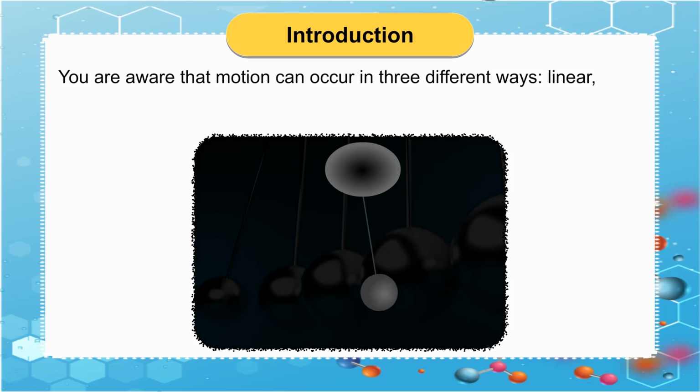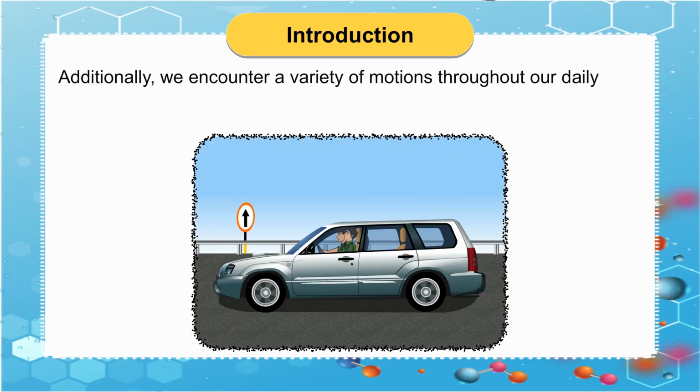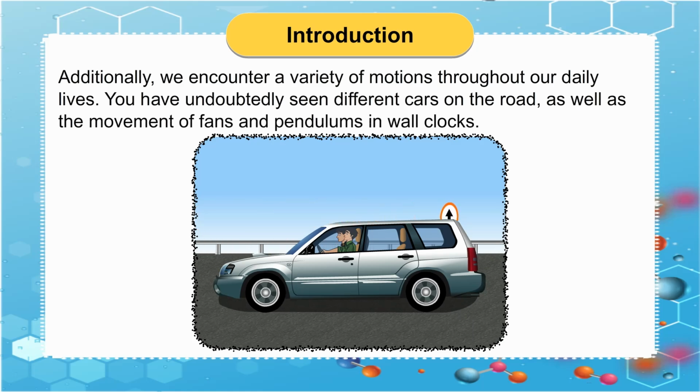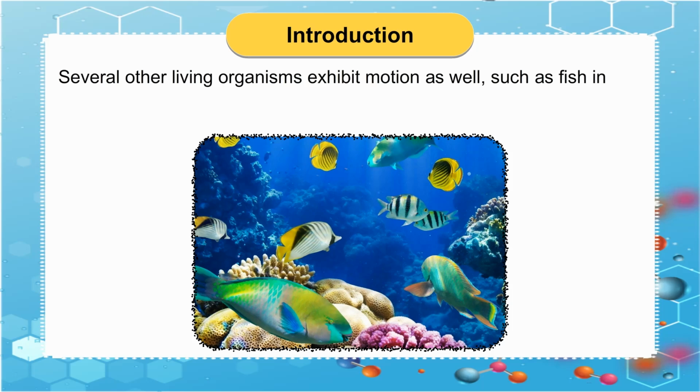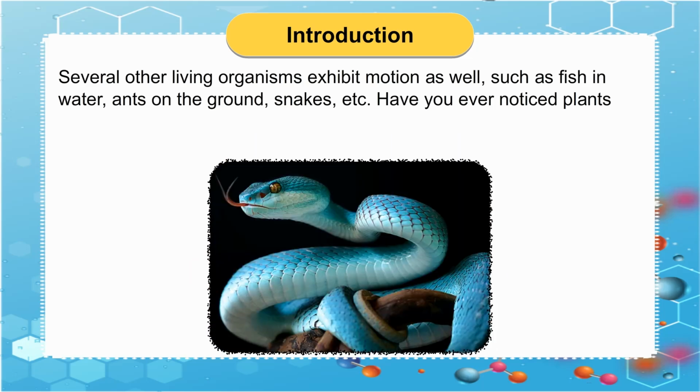You are aware that motion can occur in three different ways: linear, circular, or periodic. Which of these three motion kinds can you name? Additionally, we encounter a variety of motions throughout our daily lives. You have undoubtedly seen different cars on the road, as well as the movement of fans and pendulums in wall clocks. Several other living organisms exhibit motion as well, such as fish in water, ants on the ground, snakes, etc.